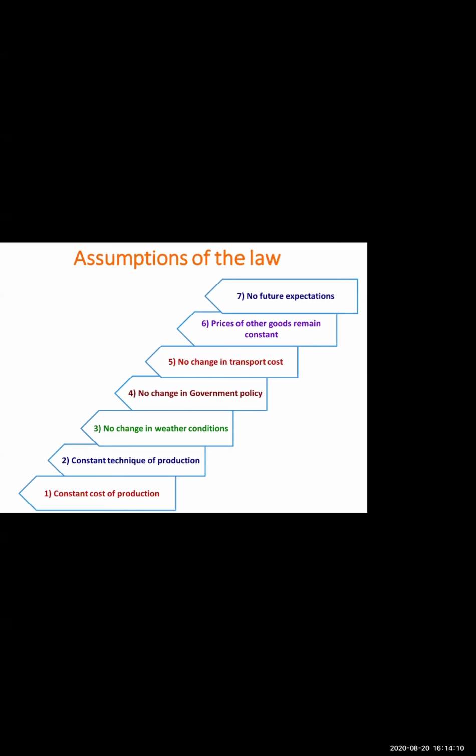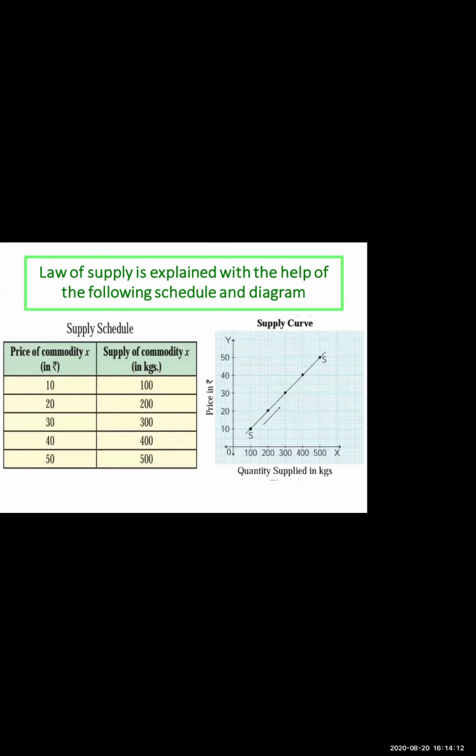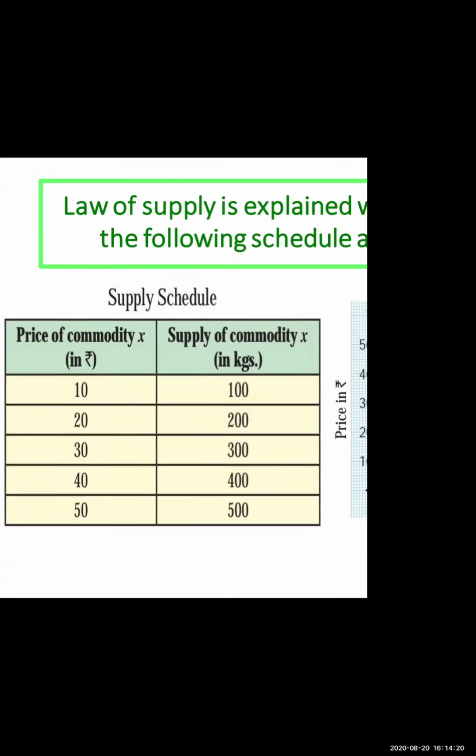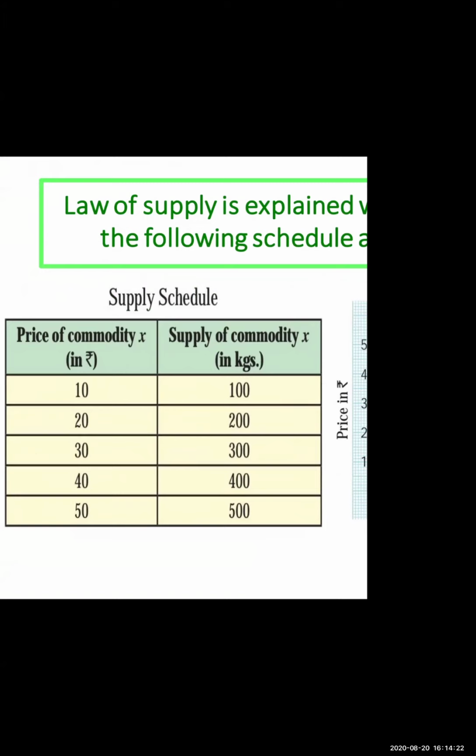Okay, good. Moving ahead now. Law of supply is explained with the help of the following schedule and diagram. First, you have to draw this schedule. We have price of commodity X, whatever product is there, in Indian rupees. Supply of commodity X in units, that is kg.